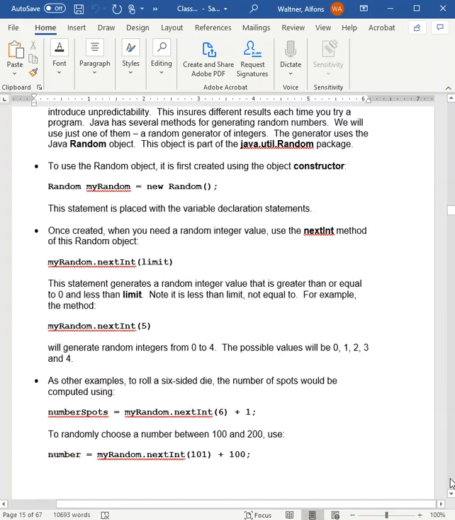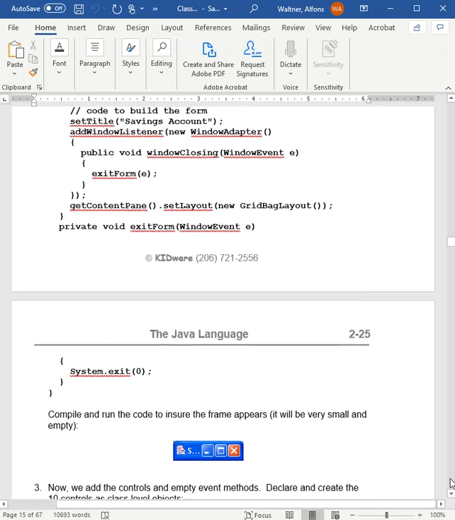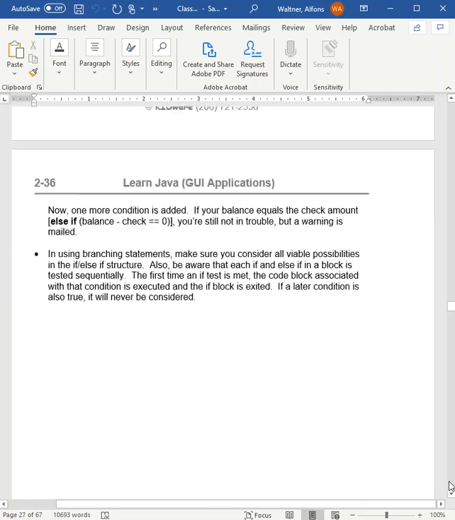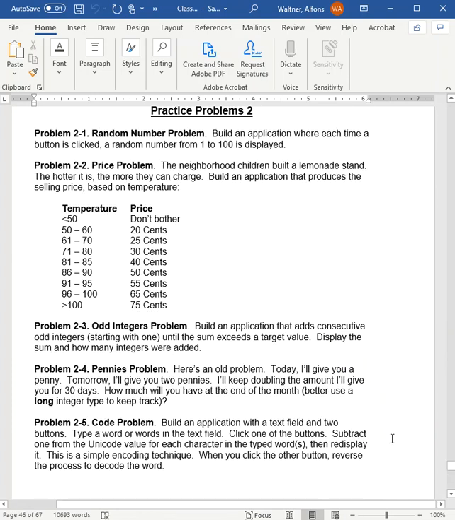So in this lesson, I'm going to skip through it really quick. Remember, we were going through and we were doing a lot of little things, a kind of review of math, and we did a little calculator, a little monthly interest savings calculator, and we did that together in class. I know everybody got that done because we worked together on it. And at the very end, I'm sorry for scrolling on you so fast, there were these 5 problems, and they were very small little problems that are very similar. But your job was to write the code for problem 2-1. And almost everybody did all of these and got them turned in.